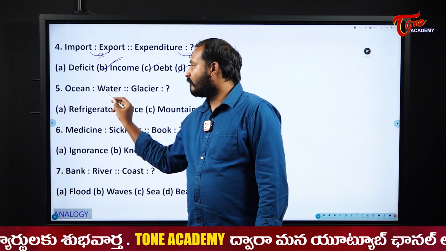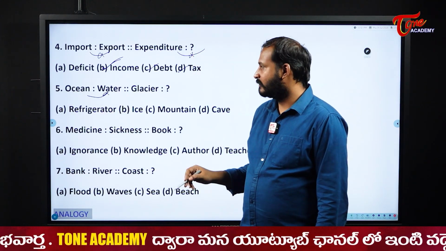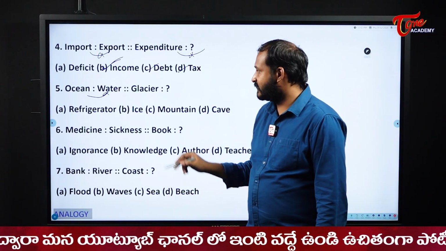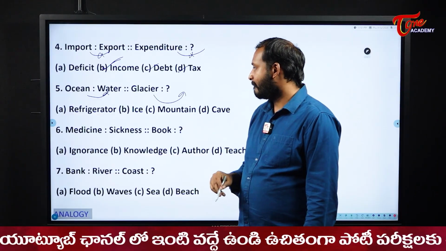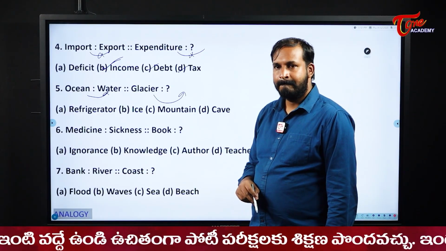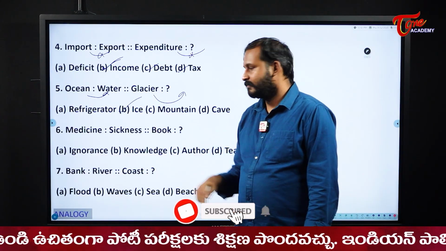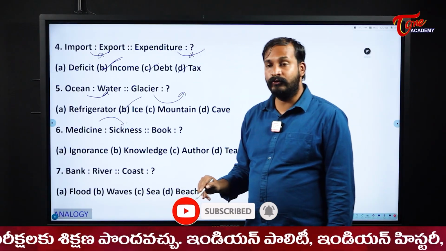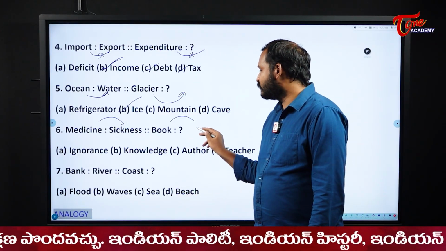Ocean contains what? Water. That is the relation between these. Glacier contains what, students? Glacier contains what? Ice. Next, medicine is used for what? To cure sickness. Then book is used for what?